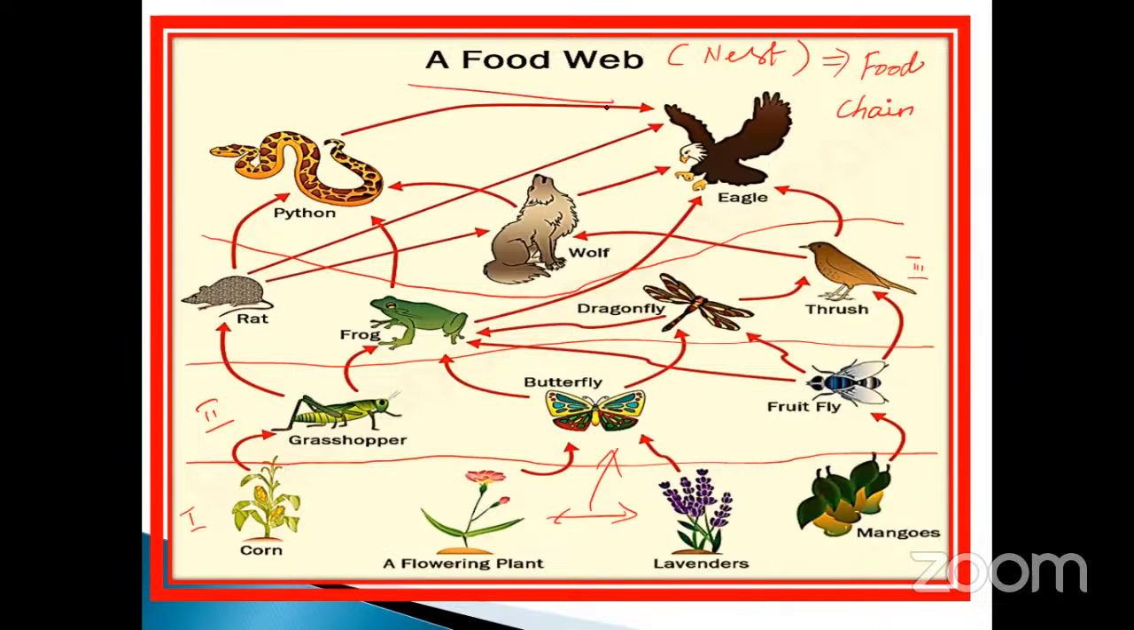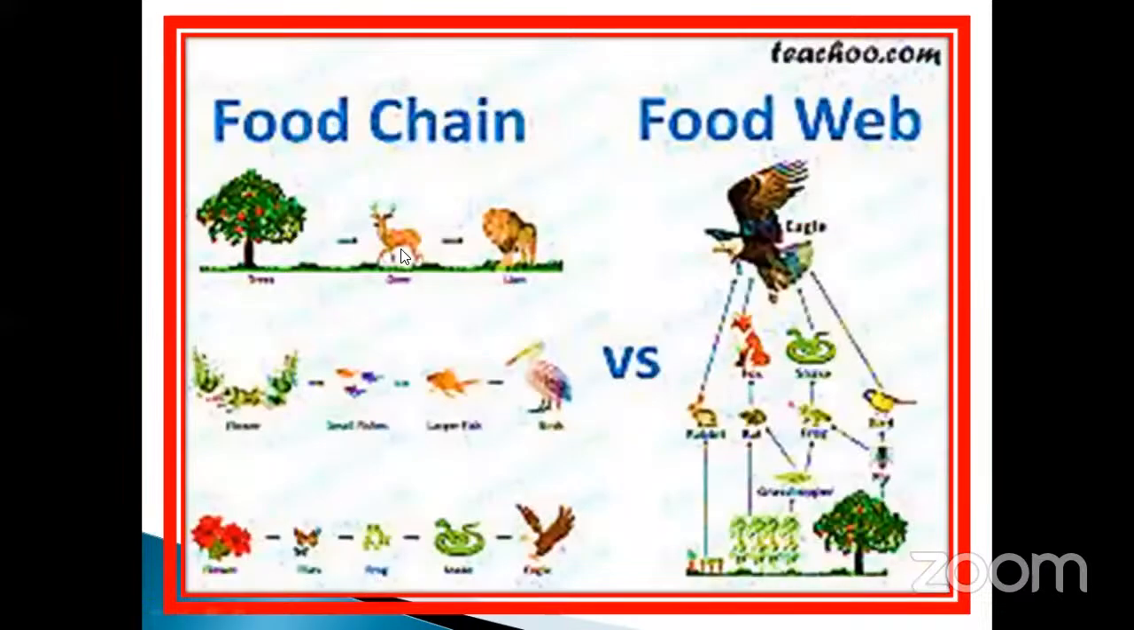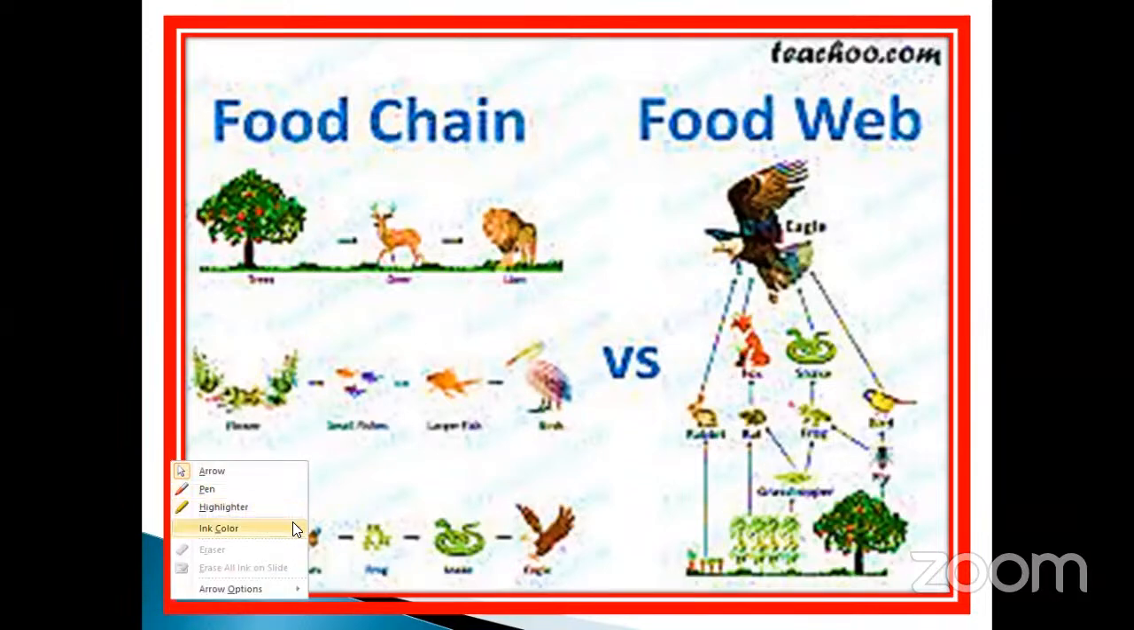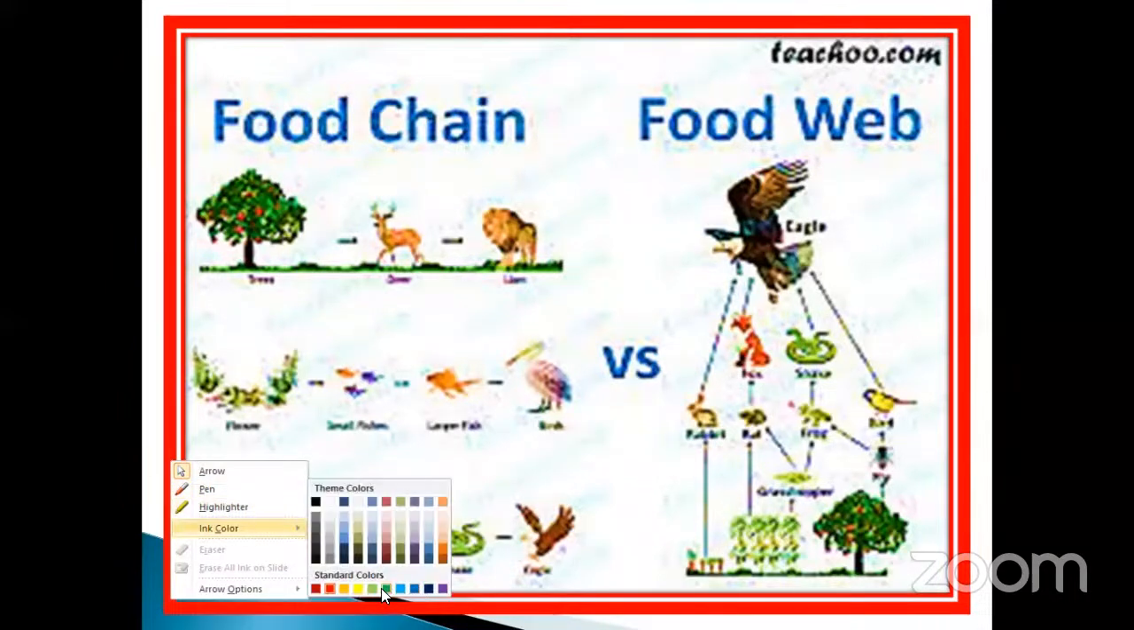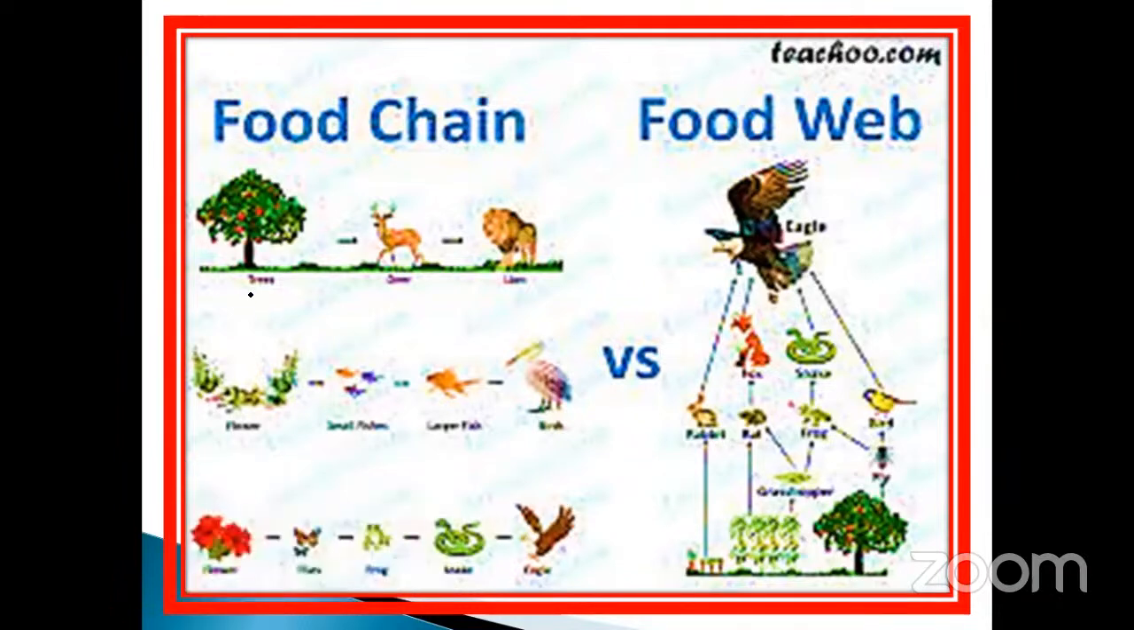Okay, more than one, my dear. This is also very, very important. See the food chain and food web. This is unidirectional. See here, only one direction is there. Only one direction, my dear. Okay, don't forget. So this is only one direction, isn't it? This is, see here, tree.